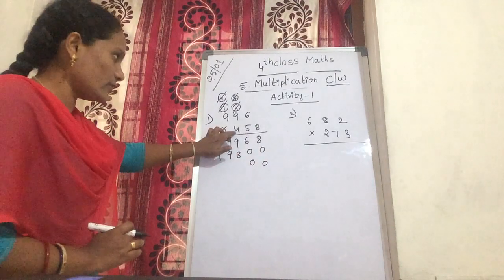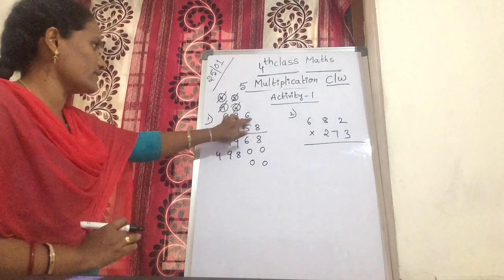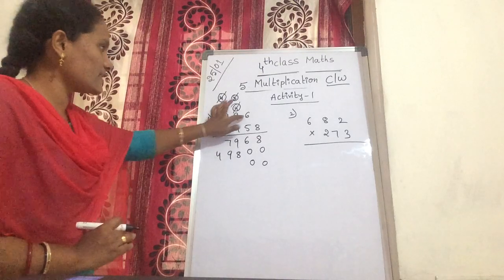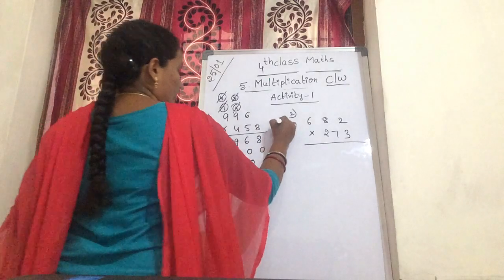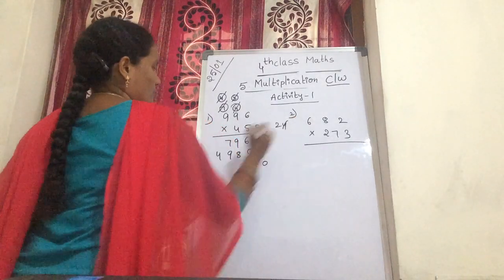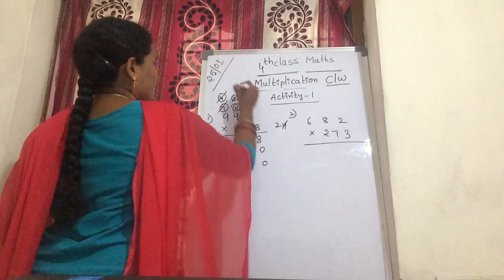Now next, coming to hundreds, you multiply the total number by the hundreds digit. Now 4 sixes are, tell me children, 4 sixes are 24. In 24, 4 is kept down and 2 is a carry over.